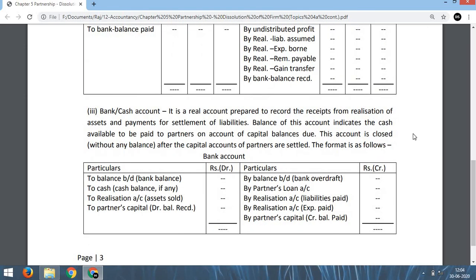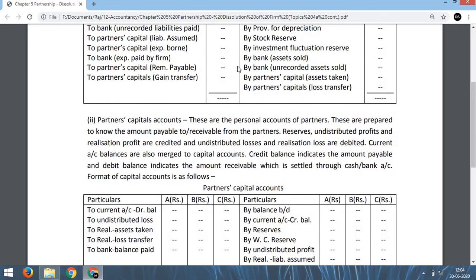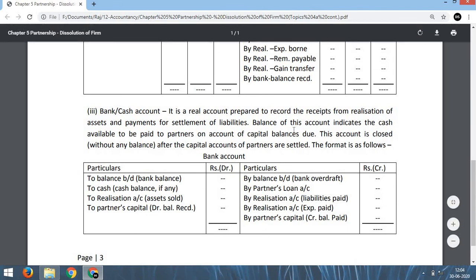That means in every problem on dissolution of firm we have to prepare these 3 accounts, in this order, and balance them one by one. The balance of the first account is transferred to the second account, and the balance of the second account is transferred to the third account. After preparing all the 3 accounts, all are closed. That means no balance will be in any account.